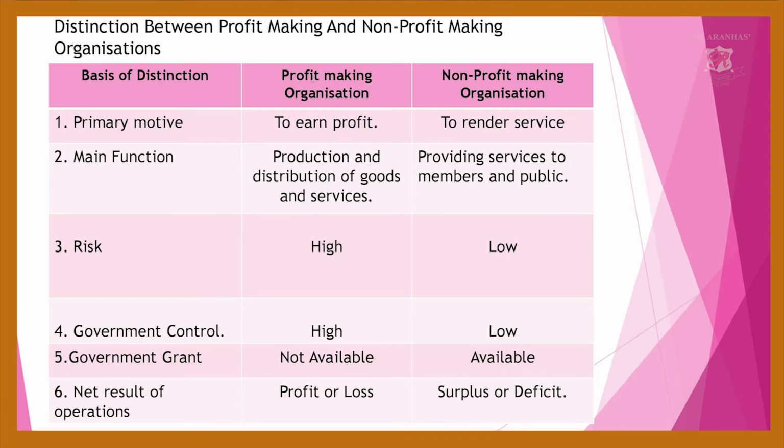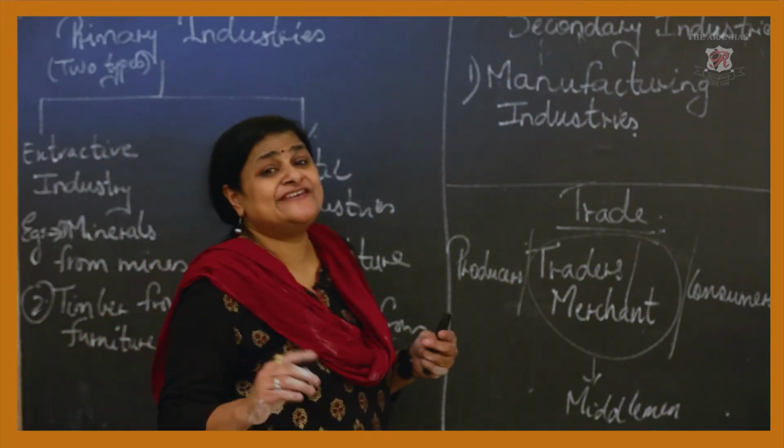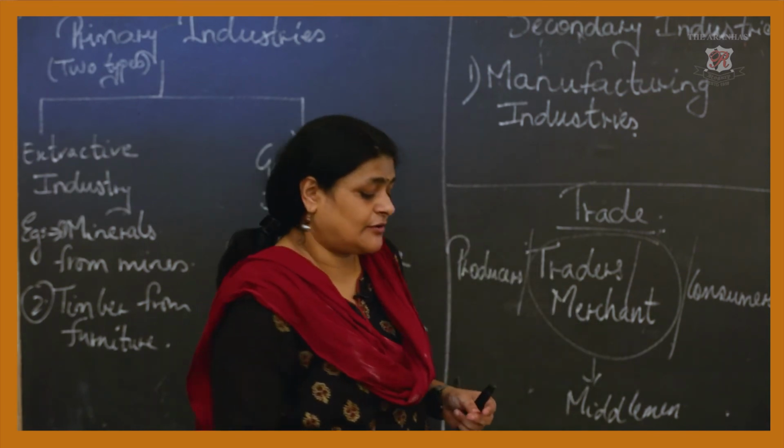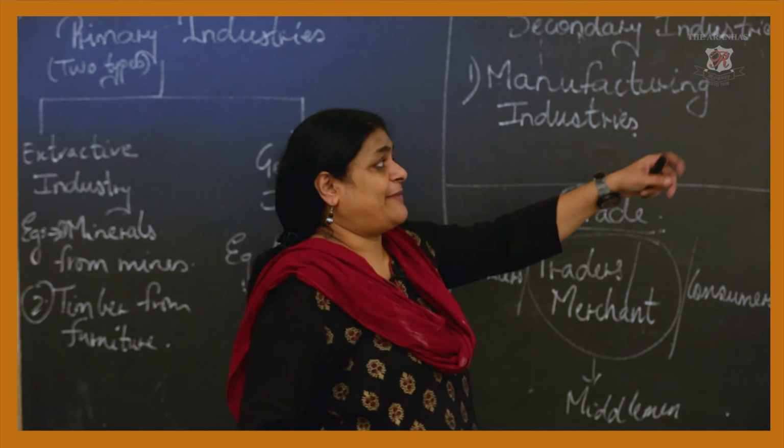Okay, third is risk. Of course, in a profit making organization, you have to always take risk. The government control is always very high in a profit making organization. Next, there is no need of any government grant. You need a government control which is very high, but you don't need any government grant. Next, the net results of your operation under your profit making organization are profit and loss.